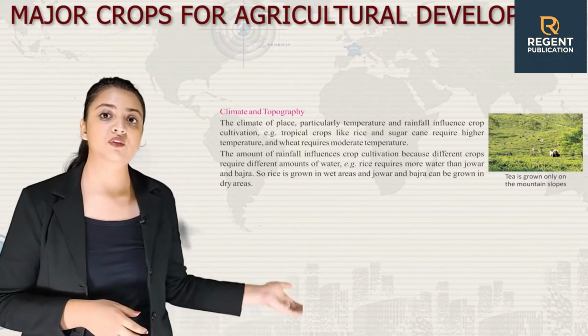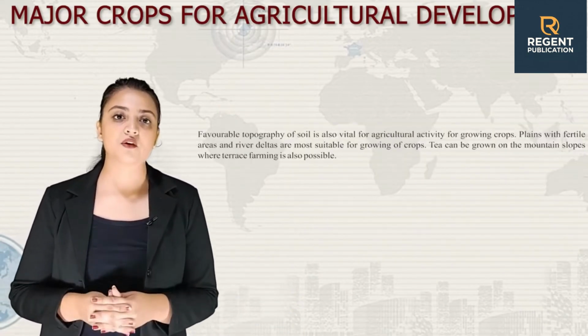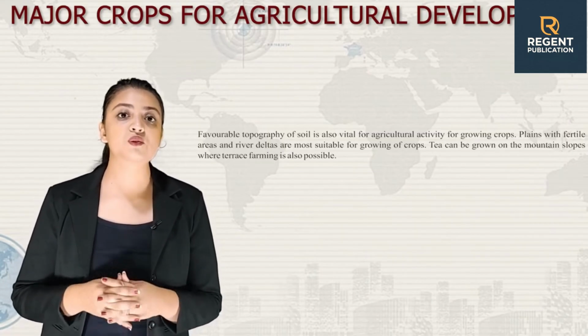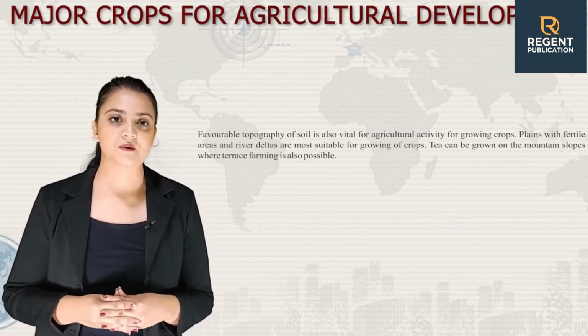Here is an image of tea that is grown only on the mountain slopes. Favorable topography and soil are also vital for agricultural activity for growing crops. Plains with fertile areas and river deltas are most suitable for growing of crops. Tea can be grown on the mountain slope where terrace farming is also possible.